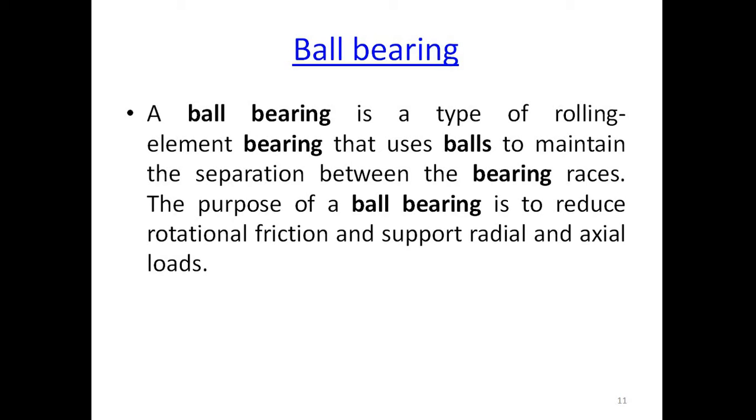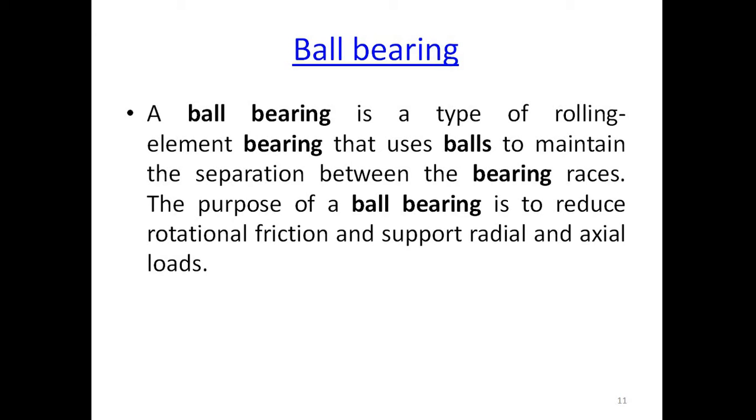We know that in a machine tool, various loads come on the spindle. It may be radial load, axial load, thrust load, or a combination of all. A ball bearing uses balls to maintain the separation between bearing races. We already studied that there are two races. One is a plain race that is non-rotating, and the second is a rotating race. To maintain the gap between the two races, balls are used.